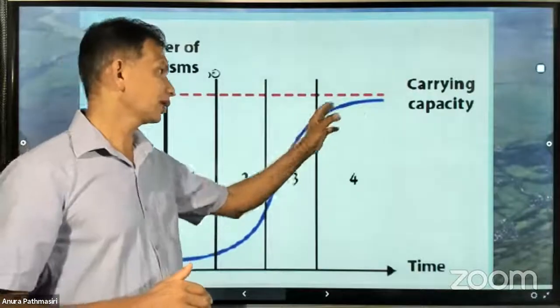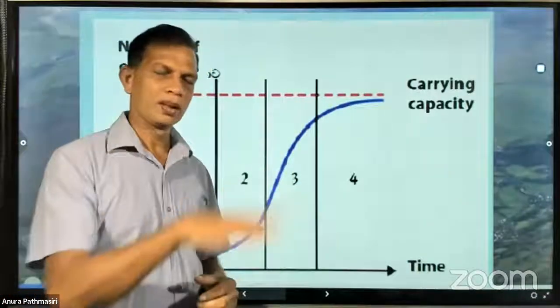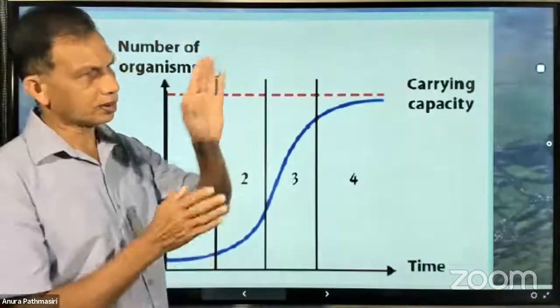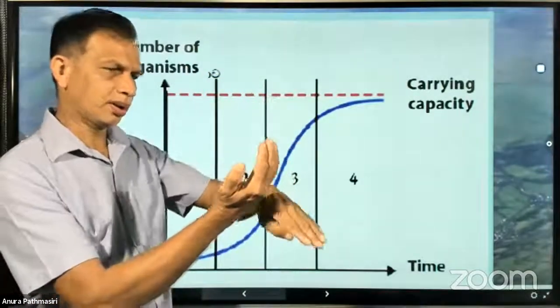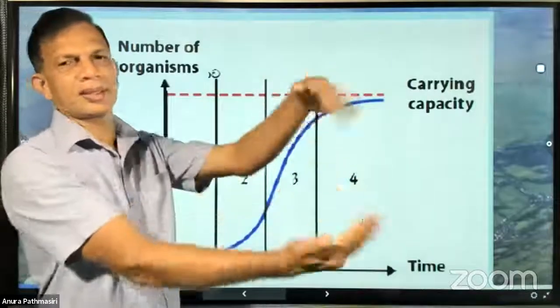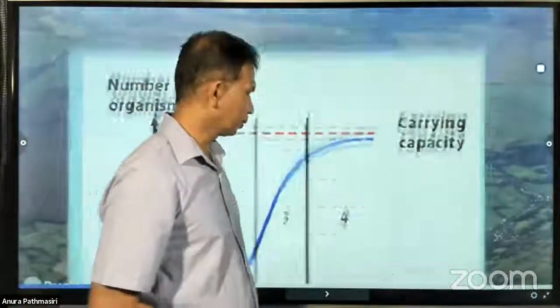When this is like here, but it's just like a wave. You know, when the tiger population is increased, the deer population decreases. When the tiger population decreases, the deer population increases. Something like that's a wave. Right, we'll learn about that one.